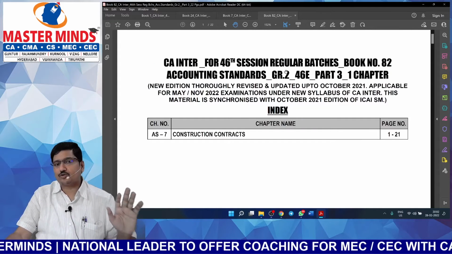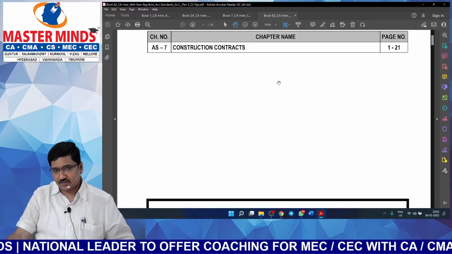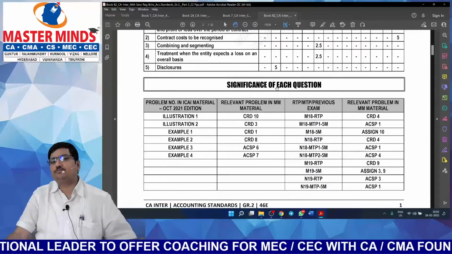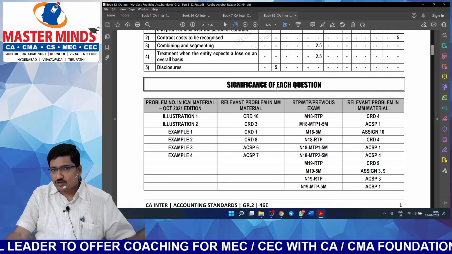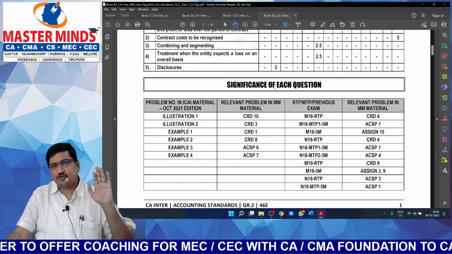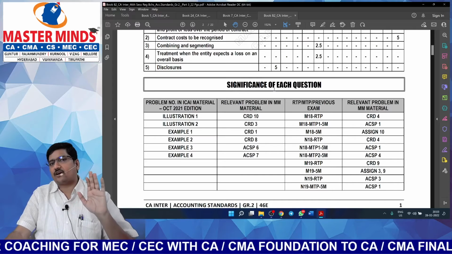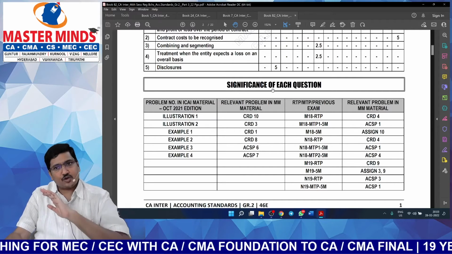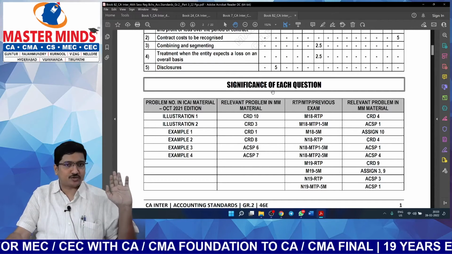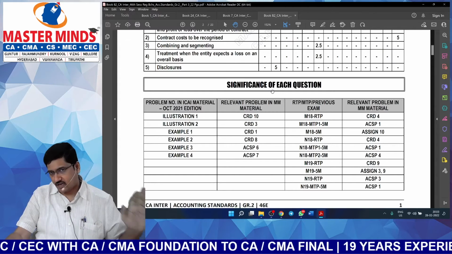Now let us have a closer look on accounting standards. We have drastically improved our accounting standards also. I can surely say that. I can confidently say that. If you prepare our accounting standards material, there is no need to refer any other source, including study material.